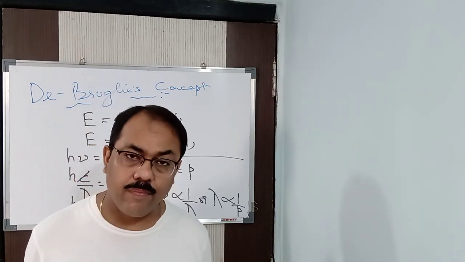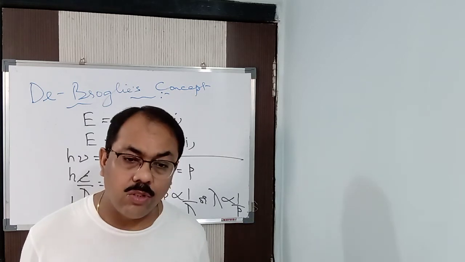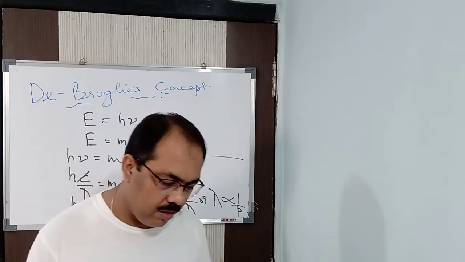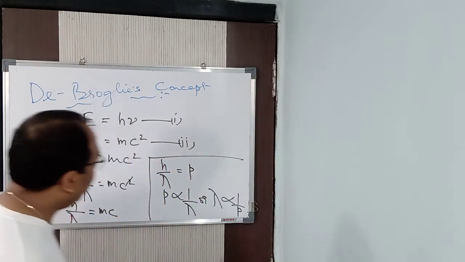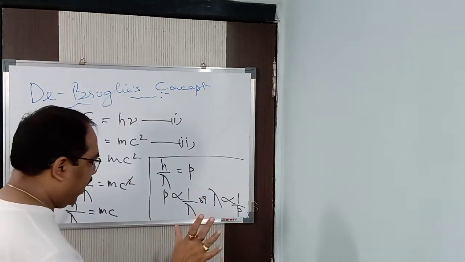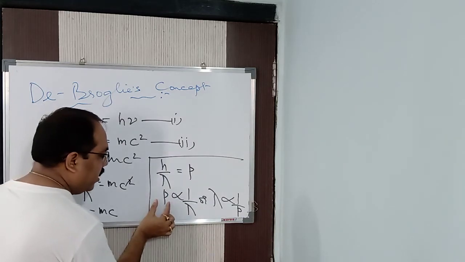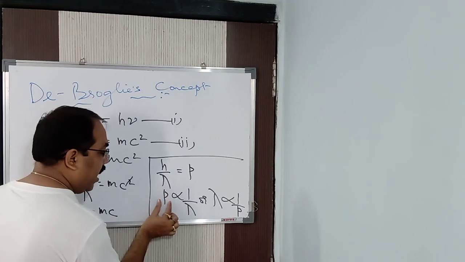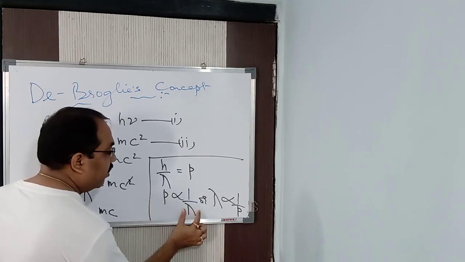Let me say that it has something to do with subatomic particles. Now, I'll explain this. What you find is that if a body has larger momentum, then the wavelength is very small, negligible. And if a body has smaller momentum, then the wavelength is very large.